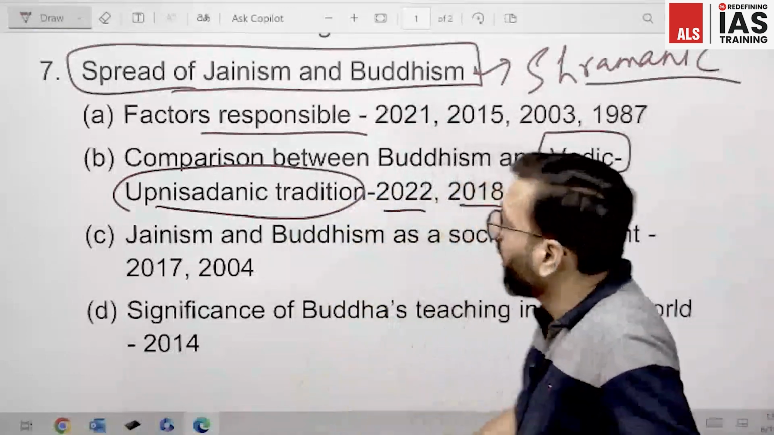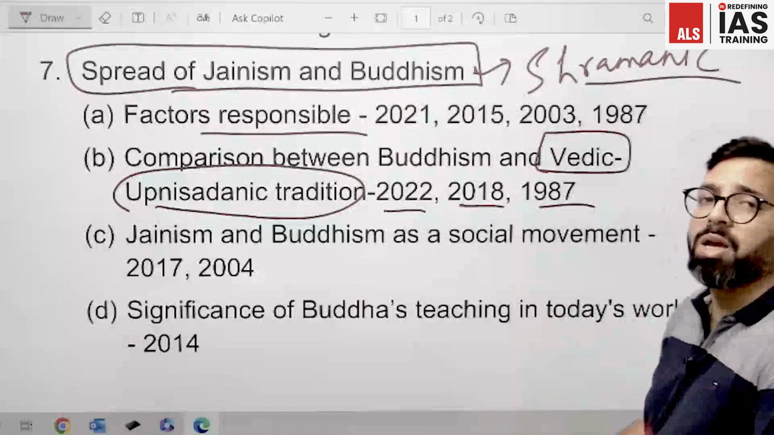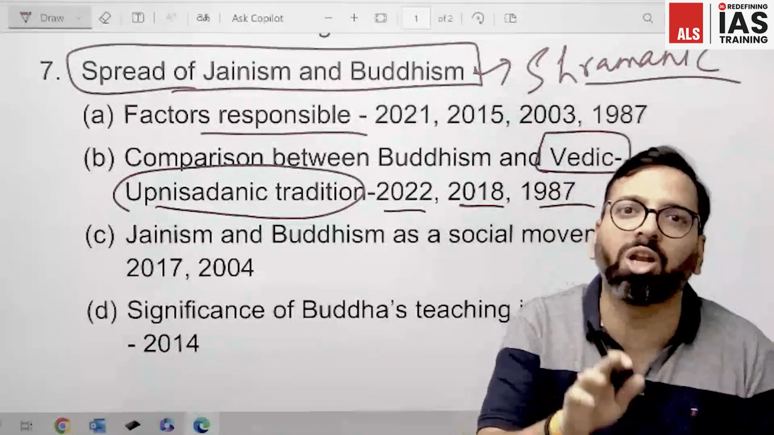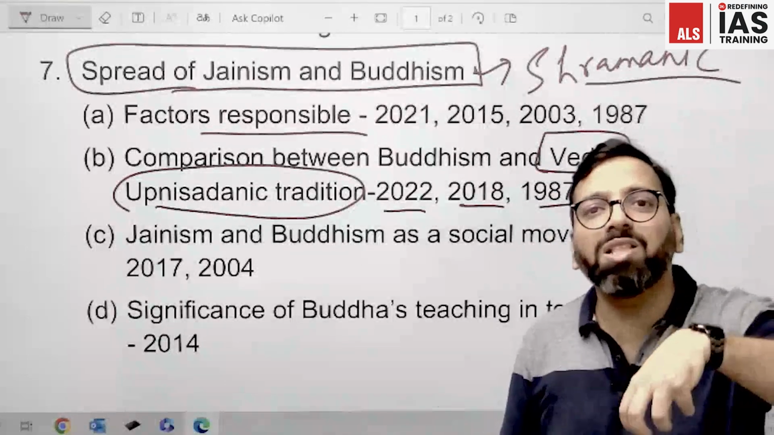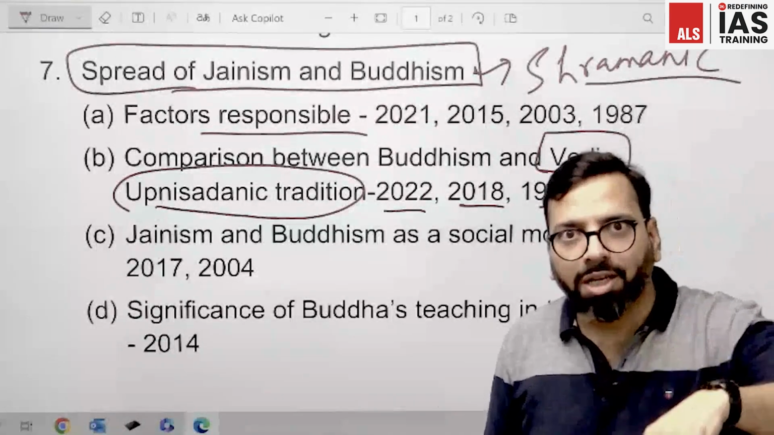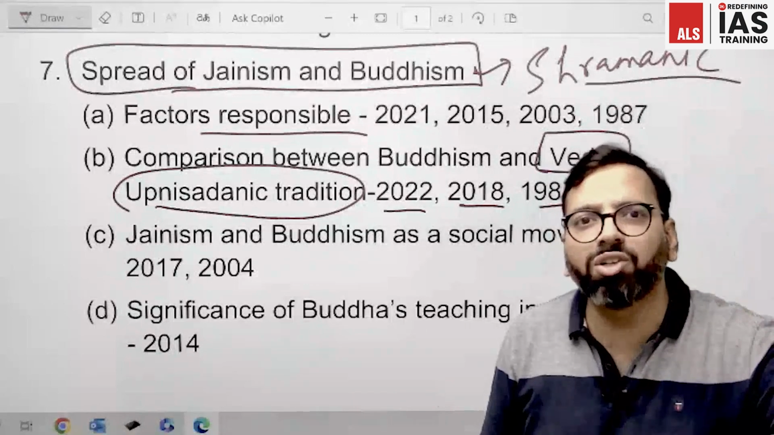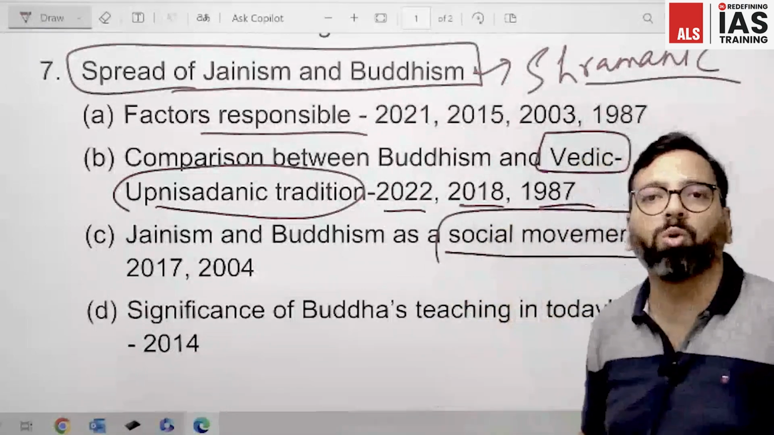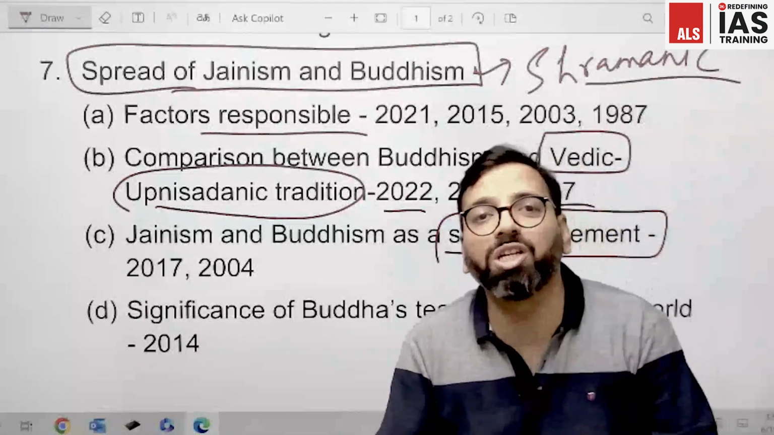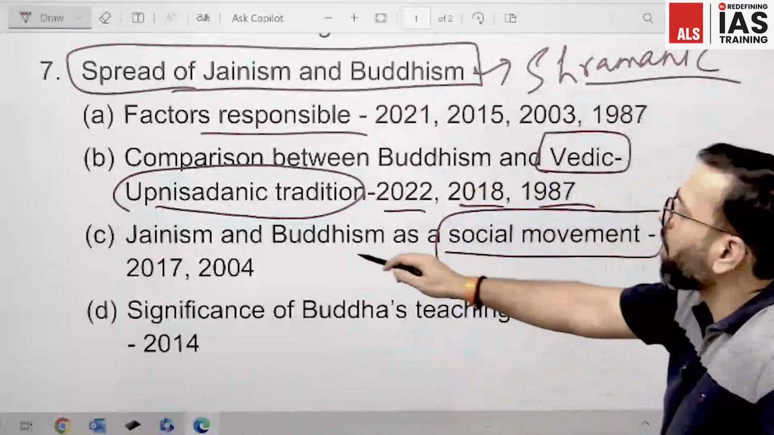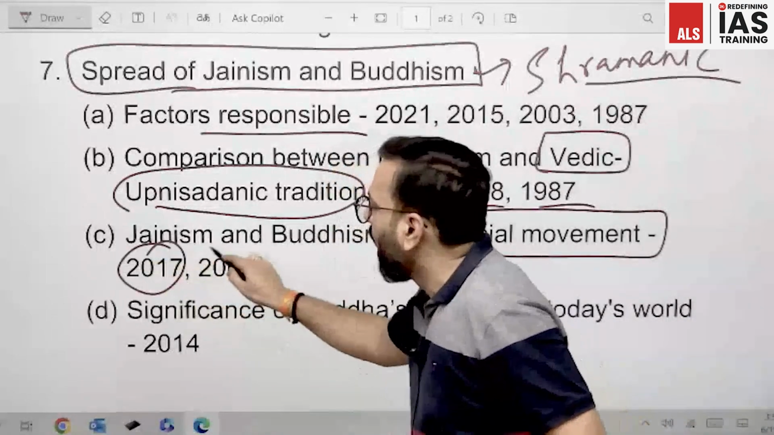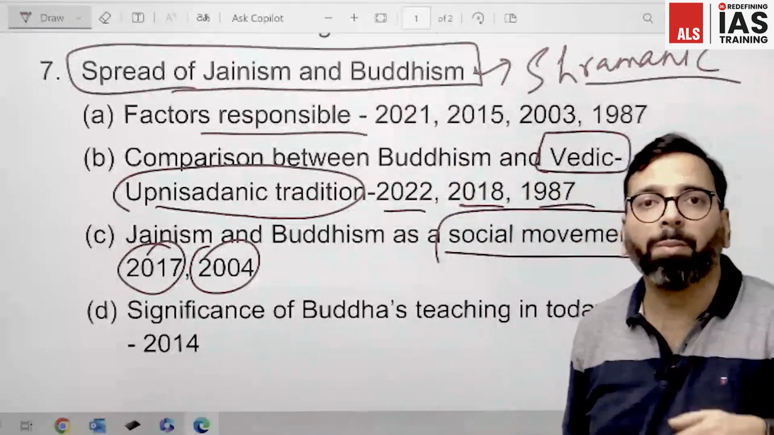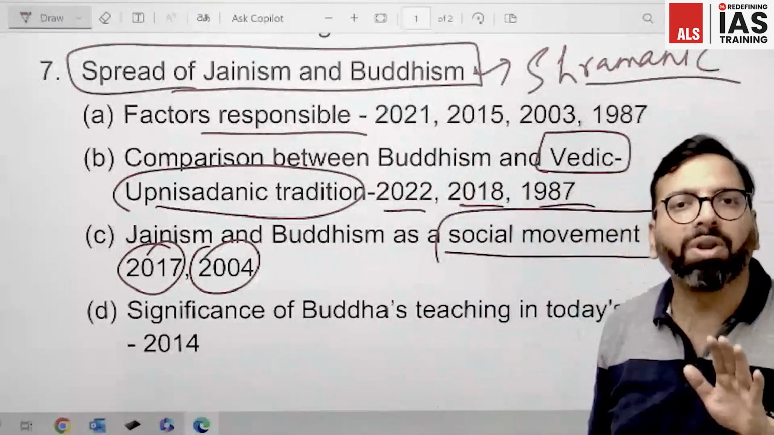Moving ahead, it also asked whether it was a religious movement only or a social movement also. Buddhism and Jainism, we know, are religions, so definitely it was a religious movement, but at the same time UPSC has asked if it was a social movement also. So that dimension also we need to take care of. UPSC has asked twice, in 2017 and 2004. So this is one more dimension which we need to read about Buddhism and Jainism while covering this topic.